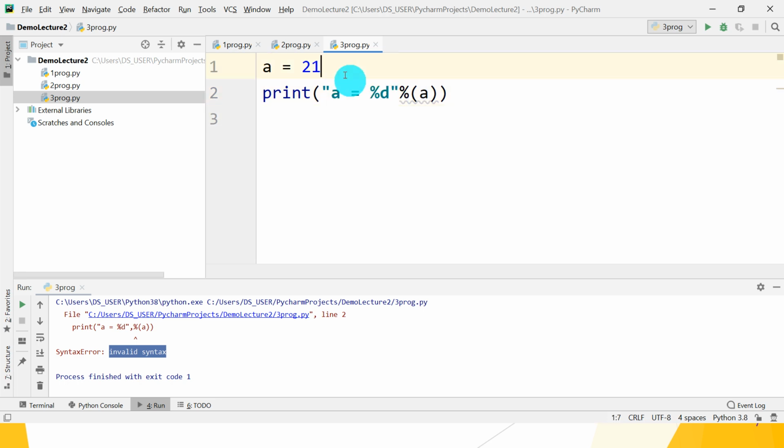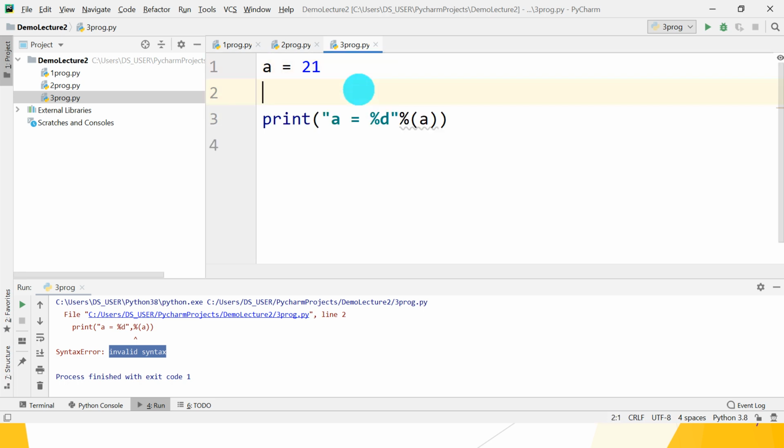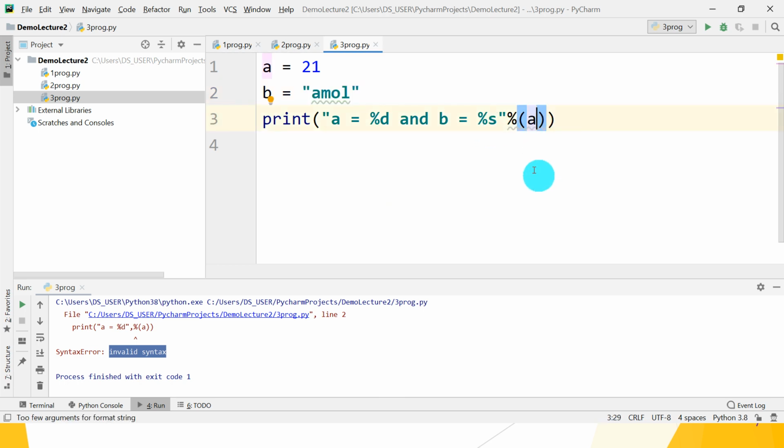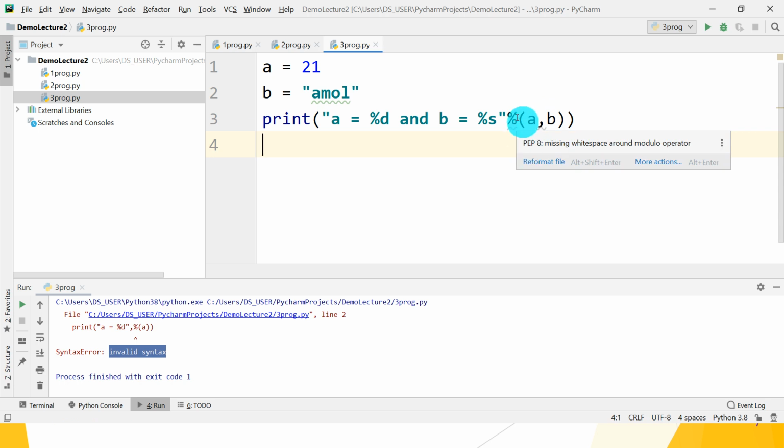If you want to print two, suppose b, and b is equal to what? Of type Amol, that is string type. Now a is equal to %d message, and b is equal to %s, because b is of type string, so the format specifier is %s. So first is a comma, second is b. So inside parentheses a comma b, the names of the variables, and before the parentheses there is a mod operator.